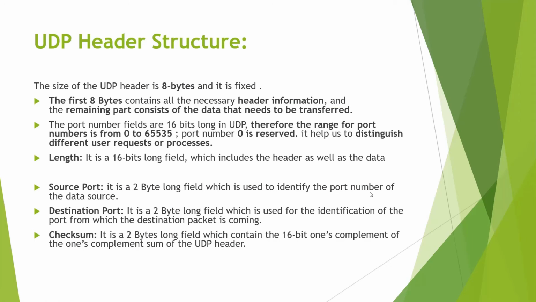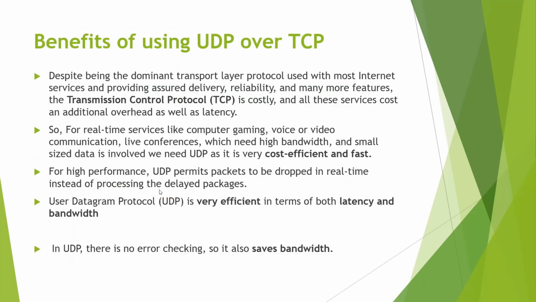Now here it gives the four definitions: the length, source port, destination port, and checksum. What is the length? It is a 16-bit long field which includes the header as well as the data. Source port is a 2-byte long field, that is 16 bits, which is used to identify the port number of the data source. Destination port is the identification of the port to which the packet is going. And checksum also consists of 2 bytes, that is 16 bits. That's it.